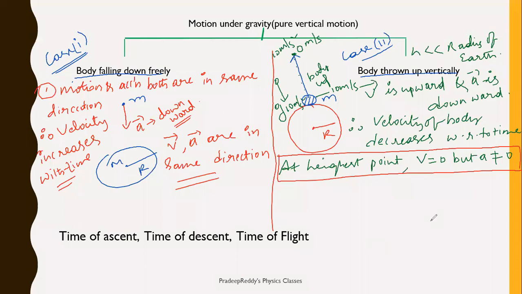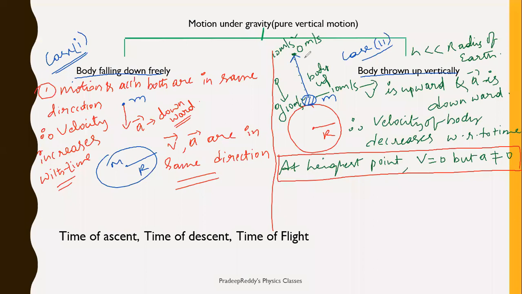So in this particular slide, we have learnt very useful information. For a body falling down freely, acceleration is downward. The body is also moving in the same direction, velocity is also in the same direction. Therefore, velocity goes on increasing with respect to time. Whereas in the vertically thrown up case, when the body is thrown up, it has maximum velocity. As it goes up, it decreases to 0, because acceleration due to gravity is opposite to that of velocity. Therefore, the V value goes on decreasing.